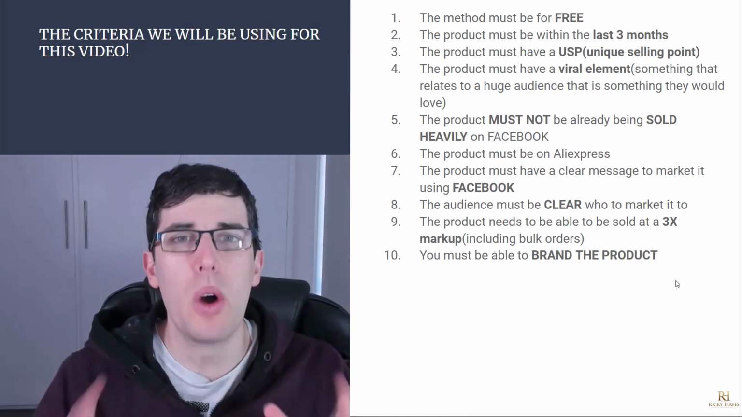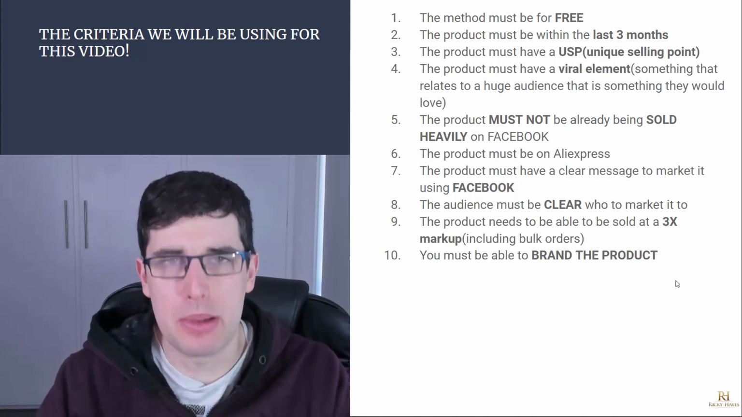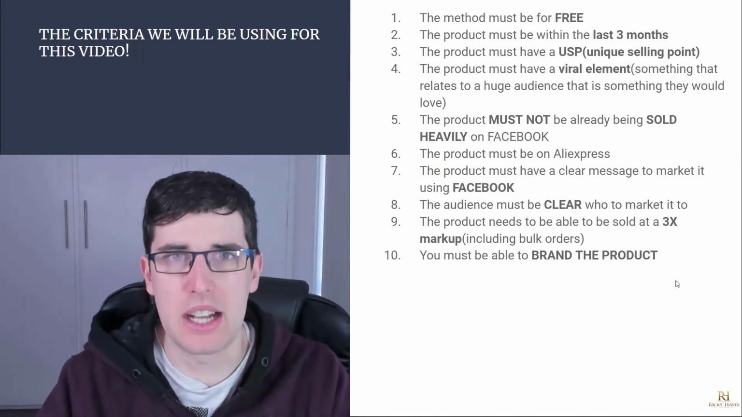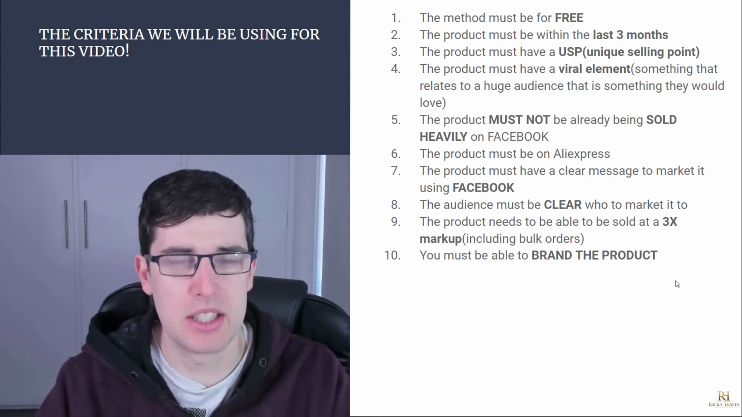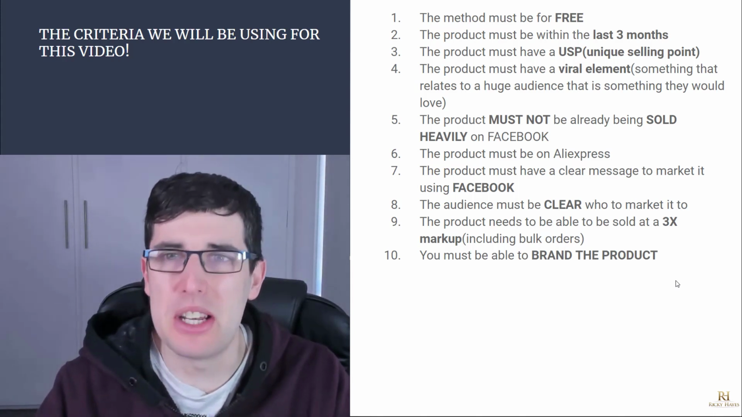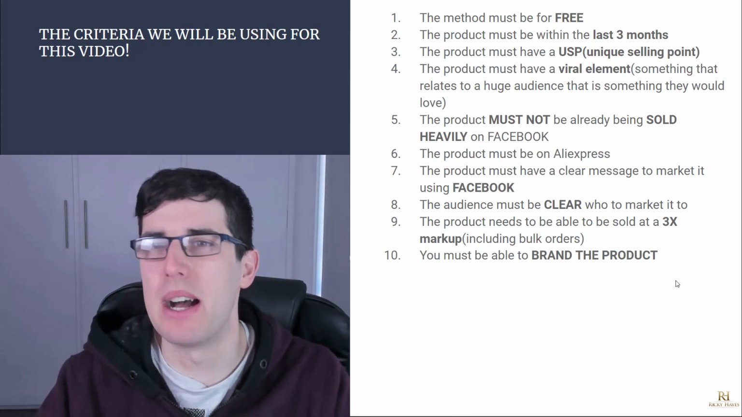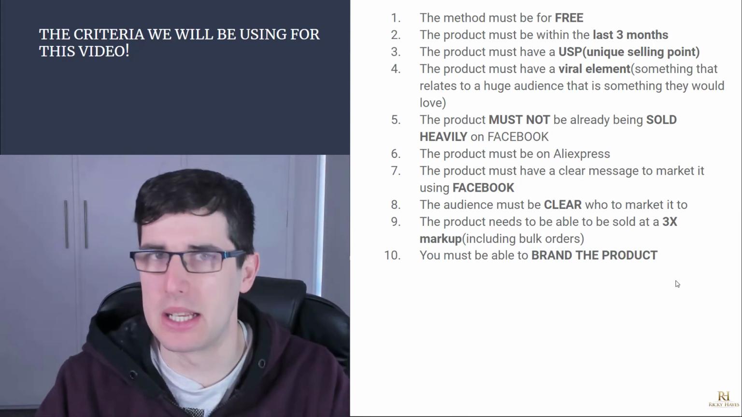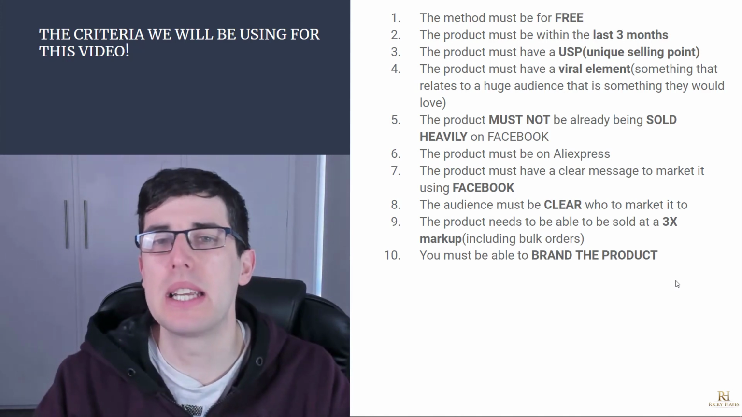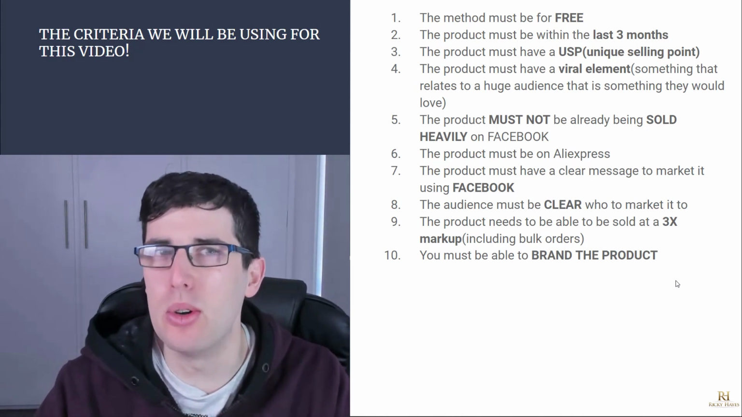So what is the criteria that we need to apply for these products? Okay, so number one, the method that we find for the product must be free. That's the title of the video. Method number two, it must be within 3 months. Method number three, it must also have a unique selling point or USP. Okay, the product must have a viral element.